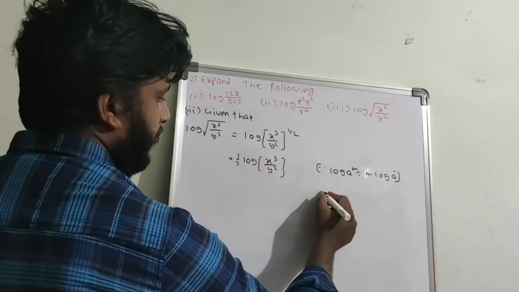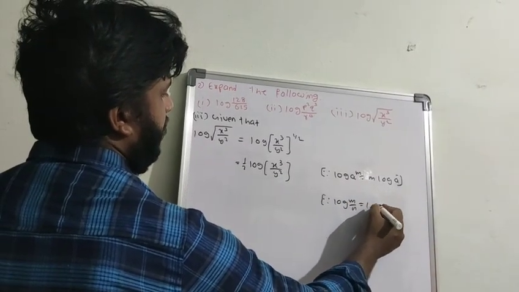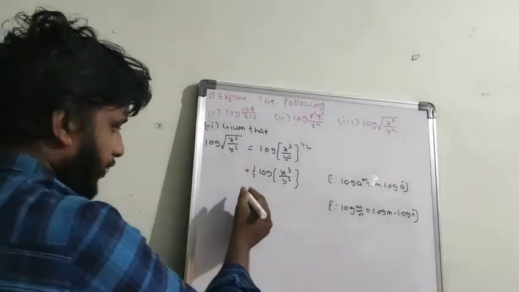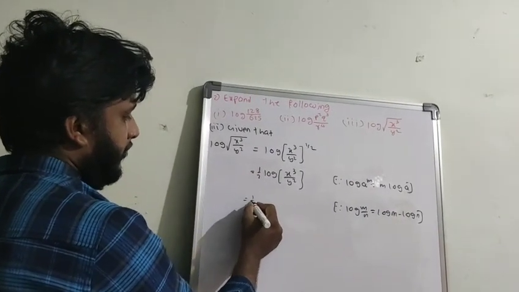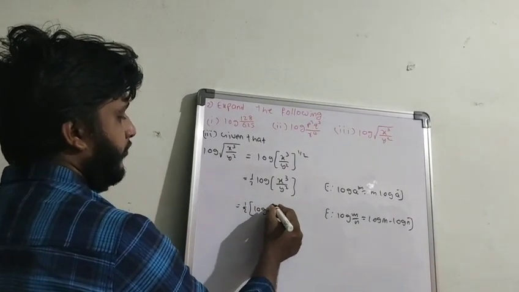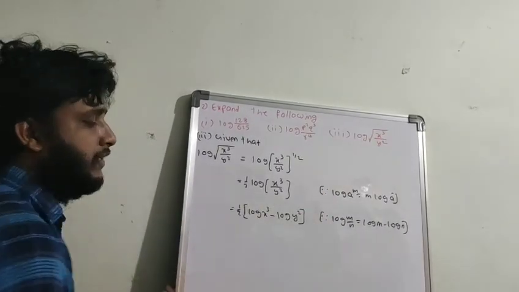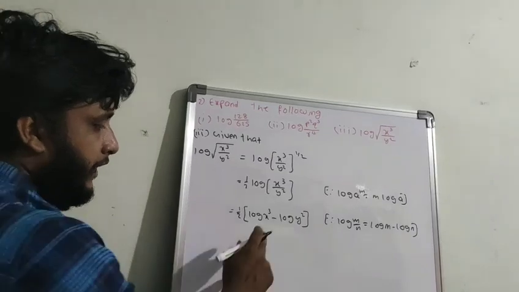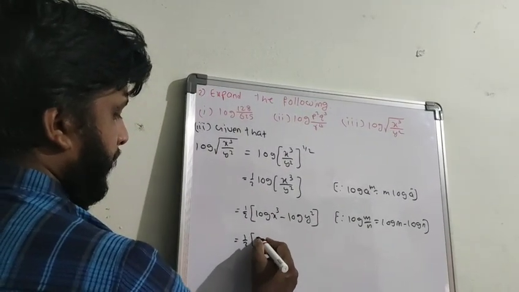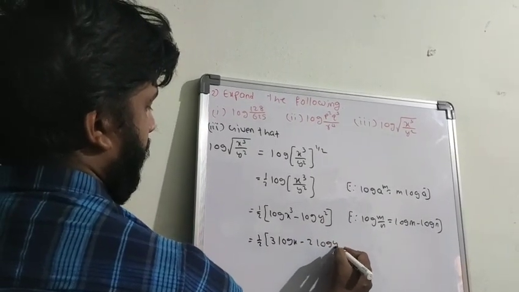So now log m by n is equal to log m minus log n. Okay. So apply here, and this 1 by 2 belongs to everything. So you have to start the bracket here, and log x cube minus log y square. Again here the power rule you have to apply. 1 by 2 into 3 log x minus 2 log y.